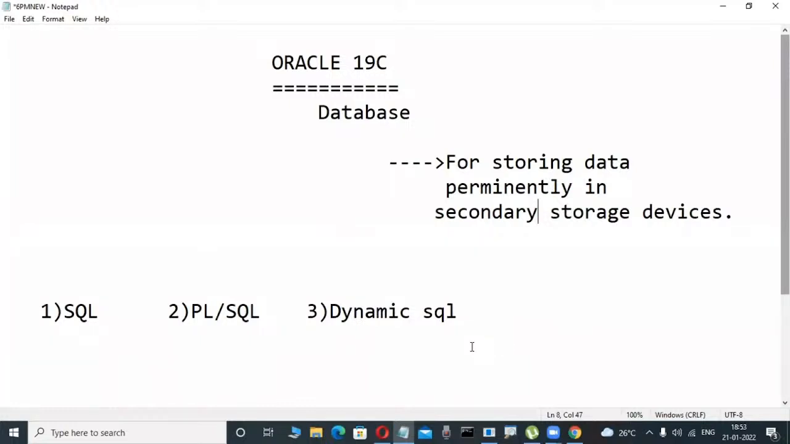ETL developers always require subqueries, joins, materialized views, indexes, partitions. OLAP features like rank, dense rank, and analytical functions like lag and lead are required, with some knowledge of them. And PL/SQL stored procedures.